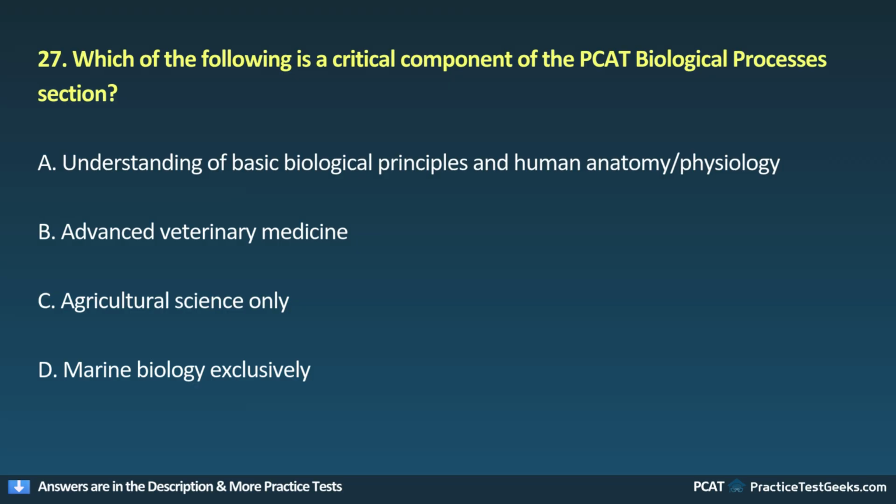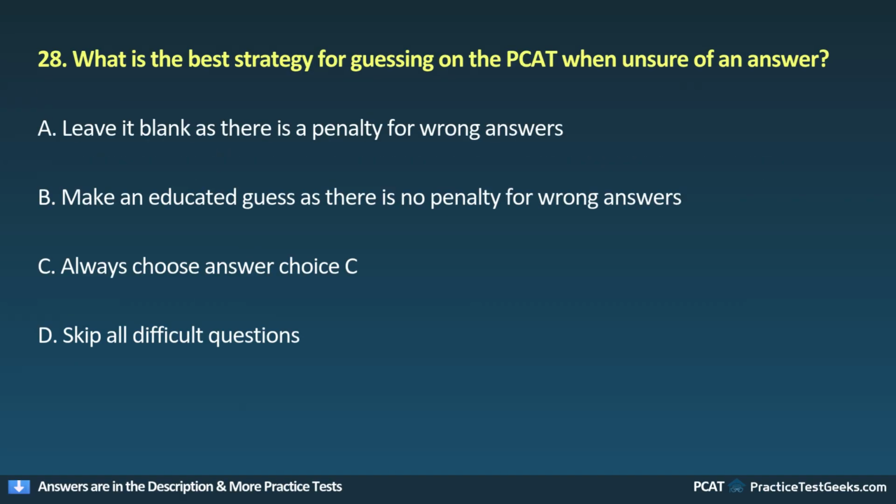A. Understanding of basic biological principles and human anatomy and physiology. B. Advanced veterinary medicine. C. Agricultural science only. D. Marine biology exclusively. 28. What is the best strategy for guessing on the PCAT when unsure of an answer?